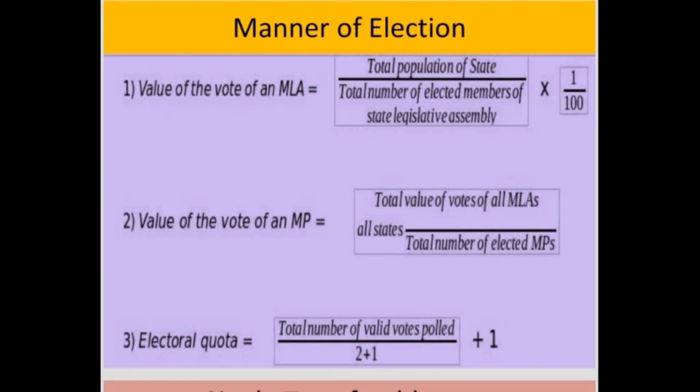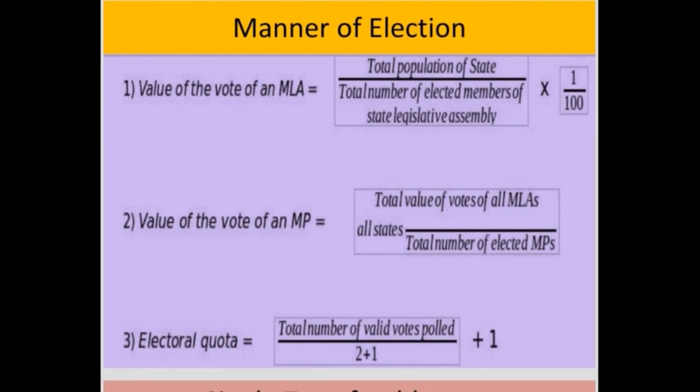For example, if there are some 100 MLAs in a particular state assembly, each MLA's value of vote will be taken by using this formula: total population of the state divided by total number of MLAs, into 1 by 100. Once they do, they will get the vote value of each MLA from that particular state.